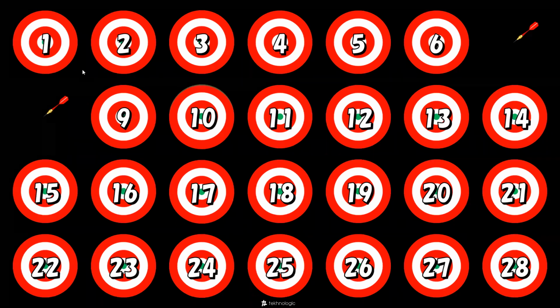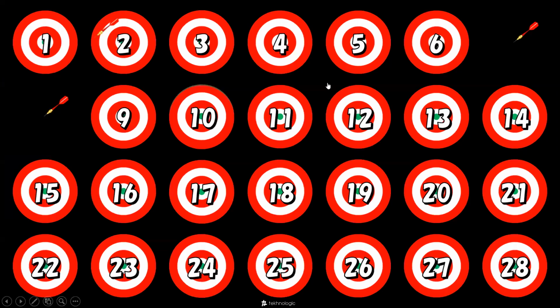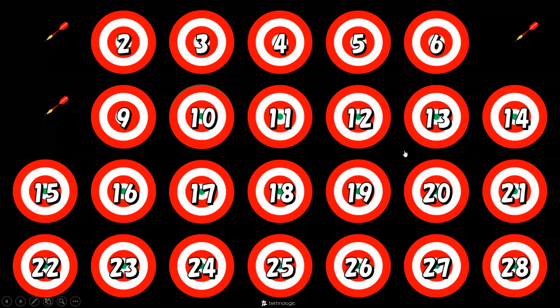1. Okay. What about number 1? What form of matter is this? Look at this object and tell me. Is it a solid or gas or liquid? Solid. Great job, Yahya. It's a solid. And Yahya, does a solid have a shape of its own or no shape? No shape. Great job, Yahya. Thanks, honey.